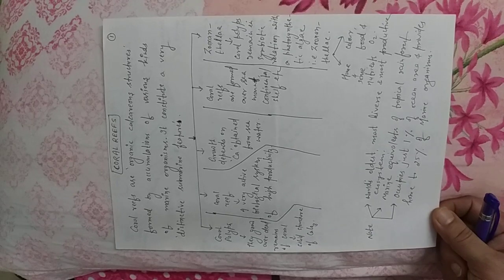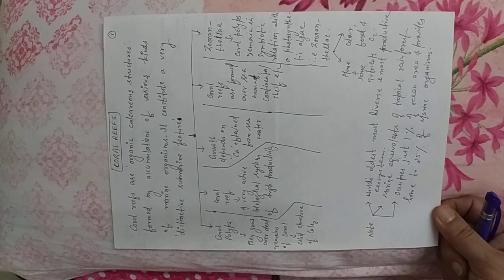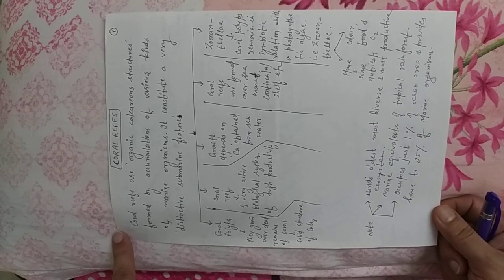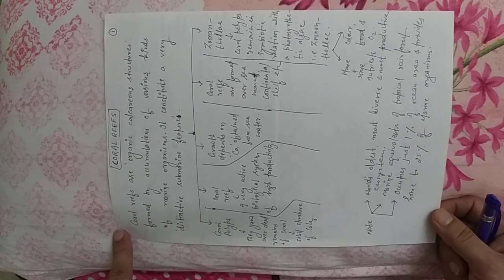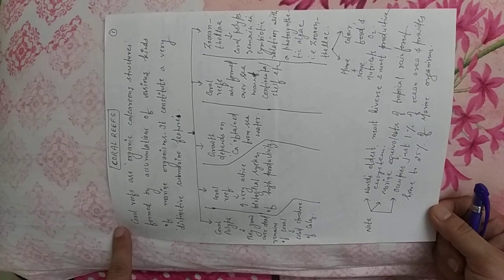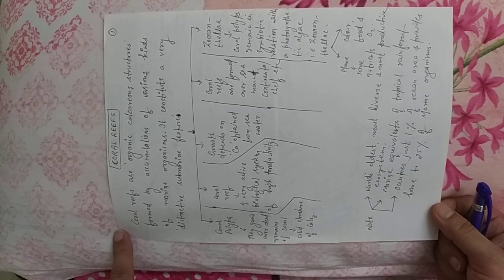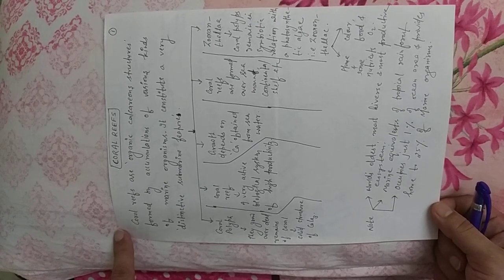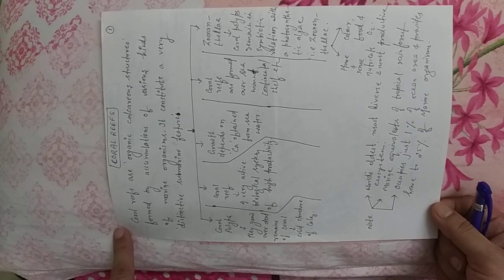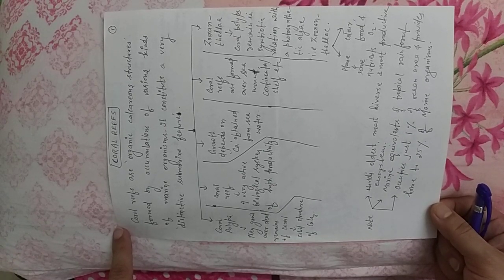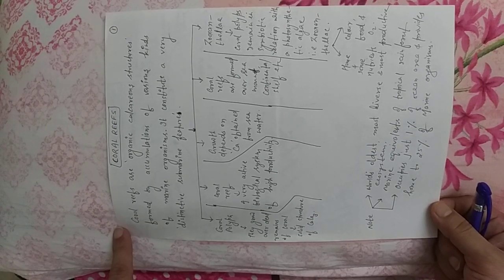Coral reefs are nothing but organic calcareous structures formed by accumulations of various kinds of marine organisms. Here you must note down that it is an organic calcareous structure which forms on the continental shelf or continental margin of islands or continents, formed out of marine organisms.